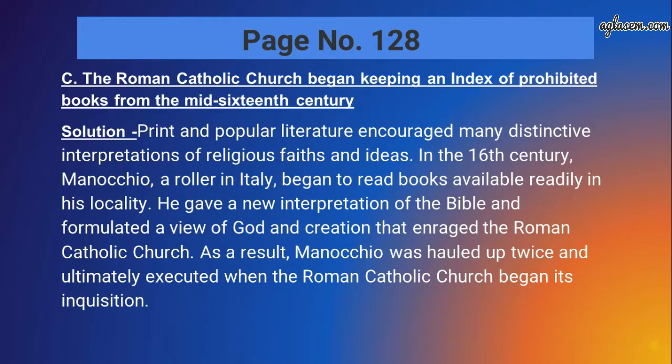The solution for the same is print and popular literature encouraged many distinctive interpretations of religious faith and ideas. In the 16th century, Menocchio, a miller in Italy, began to read books available readily in his locality. He gave a new interpretation of the Bible and formulated a view of God and creation that enraged the Roman Catholic Church. As a result, Menocchio was hauled up twice, and ultimately executed when the Roman Catholic Church began its Inquisition.